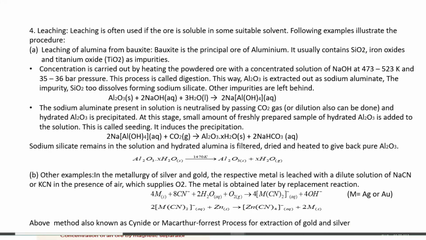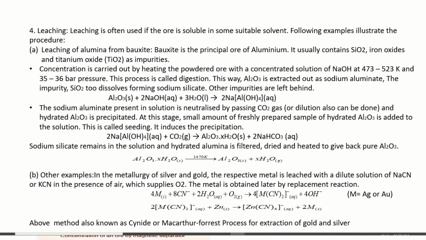So we digest Al2O3 with NaOH, and we get Na[Al(OH)4], an aqueous transparent solution. But when we pass CO2 through it, or dilute it, and add a small amount of Al2O3, we get Al2O3.xH2O precipitate, and on heating that substance we get Al2O3 plus xH2O. So from impure Al2O3 in the beginning we get pure Al2O3 at the end. Here this is the impure one and this is the pure one.